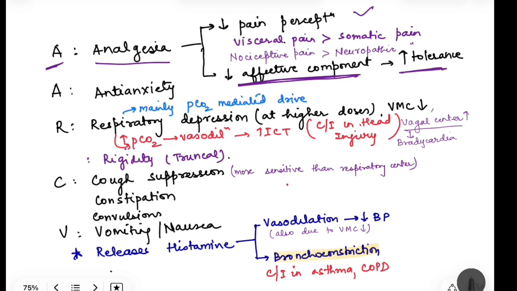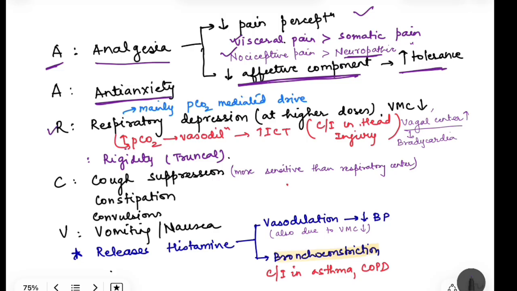Now, in pain perception also, opioids are more effective in certain kinds of pain. That means visceral pain is reduced more than somatic pain, and nociceptive pain, that means the pain due to stimulation of the receptors, is affected more than neuropathic pain. Neuropathic means where the neurons themselves are damaged. In that case, opioids may not function that well. Then A also for anti-anxiety, because it is decreasing the norepinephrine release, so there is anti-anxiety as well.